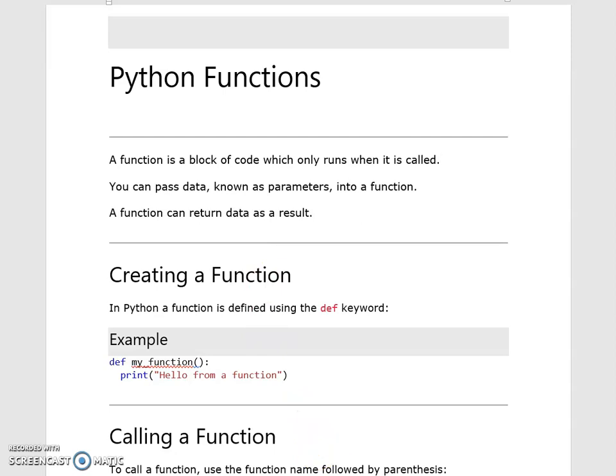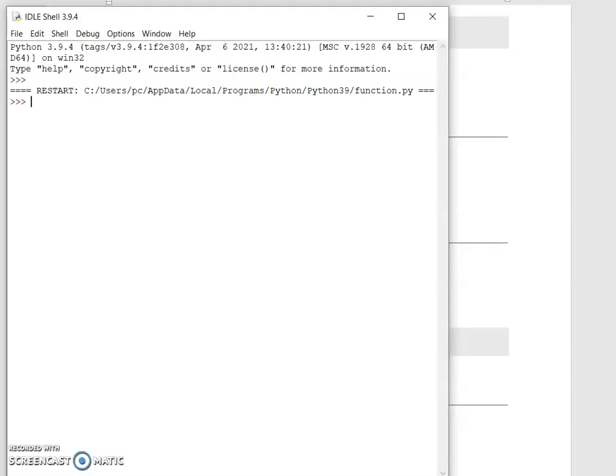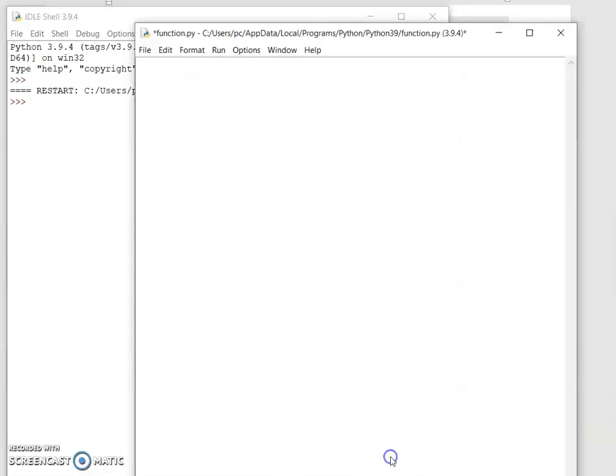Let's create a function. First open Python IDLE. Next open a new file. I'm writing a program for creating a function. A function must contain the def keyword. Def is the keyword which defines the function. The syntax should be def, function name, parentheses, colon, then code.